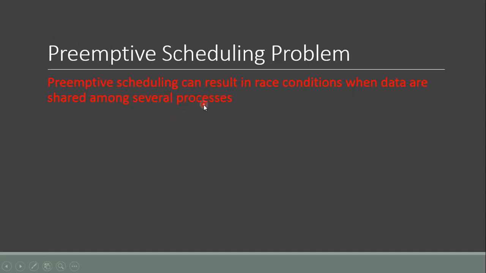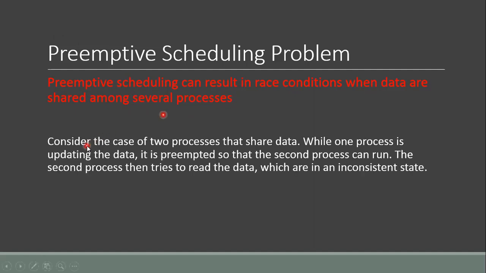For example, if two processes are sharing data, and one process is updating the data and during its execution is preempted, that means the process is interrupted while it was updating the data.